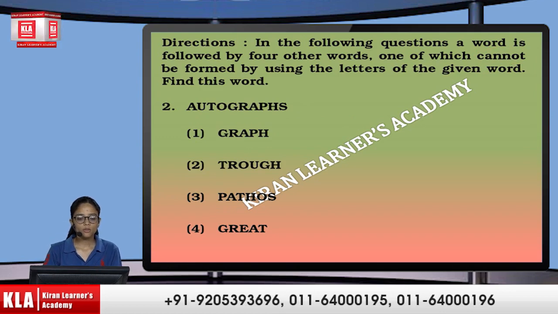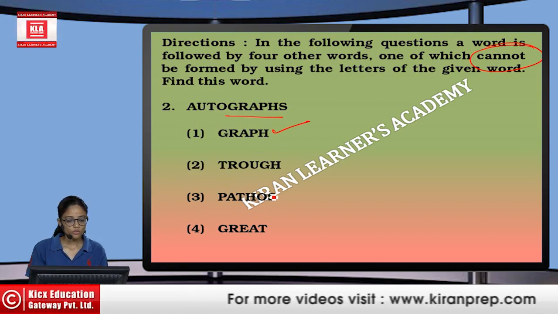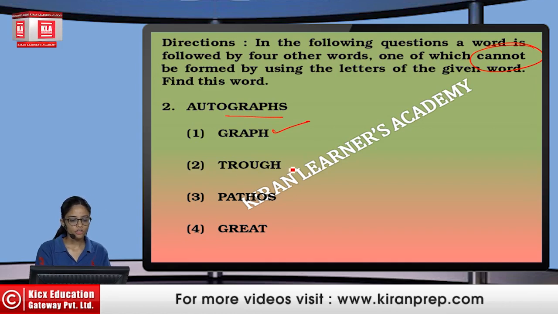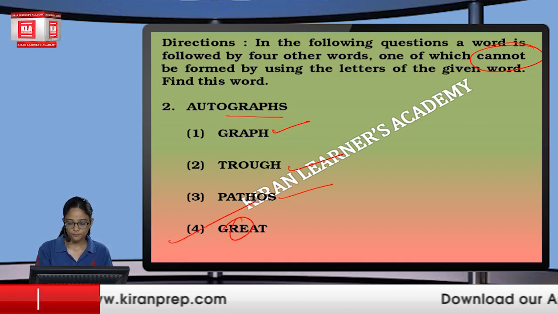Next, if we talk about autographs, we can form graph. It is also asking cannot be. Then if we talk about trough, trough can also be formed. If we talk about pathos, that can also be formed, but in great there is no E in autographs, so the option will be the fourth.